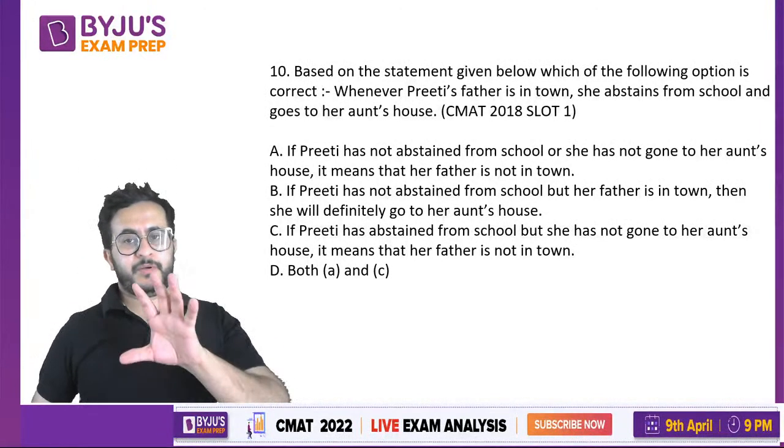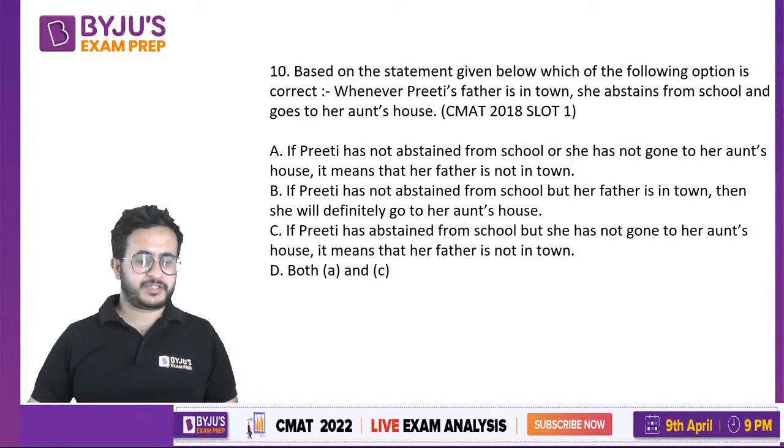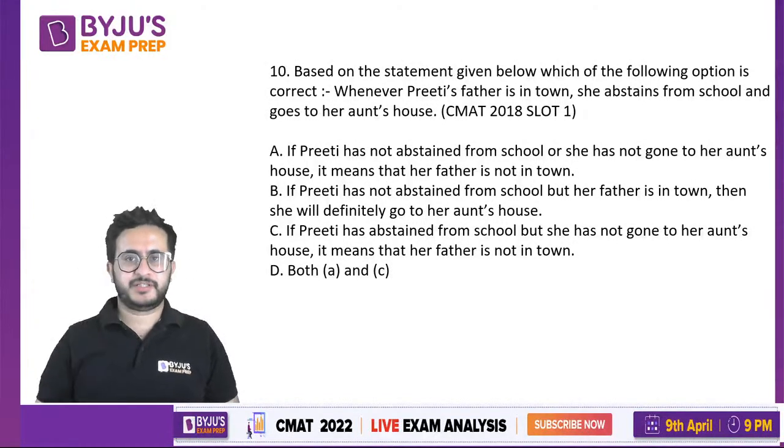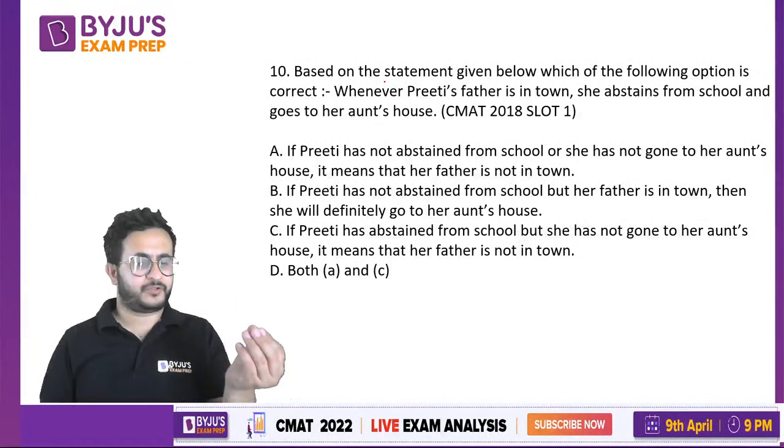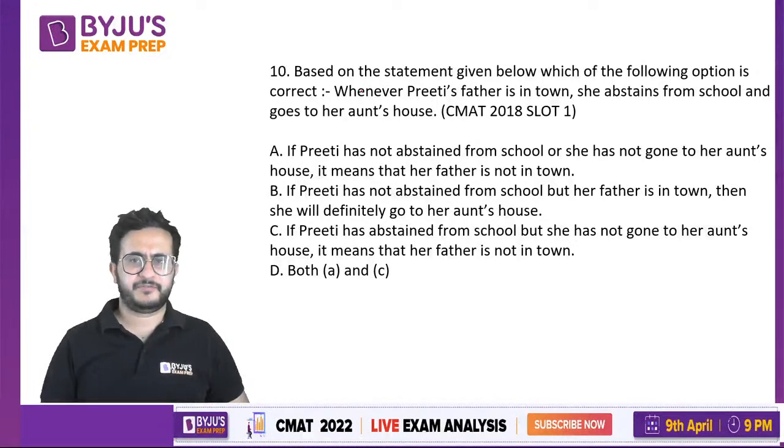One thing you should remember in these kinds of questions, as some people get confused in this. It could be "whenever", it could be "if". Whenever and if mean the same thing. If Preeti's father is in town, then what does she do?